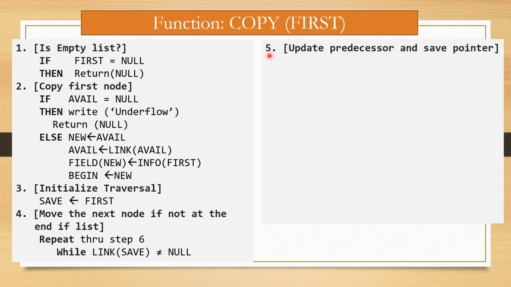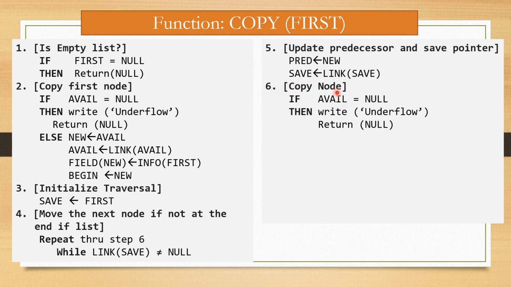Step number 5, update predecessor and save pointer. For this, new is assigned to predecessor. So now our new becomes predecessor, and link of save is assigned to save. Step number 6, copy node. For this, first we have to check the underflow condition. If avail is equal to null, then write underflow and return null.